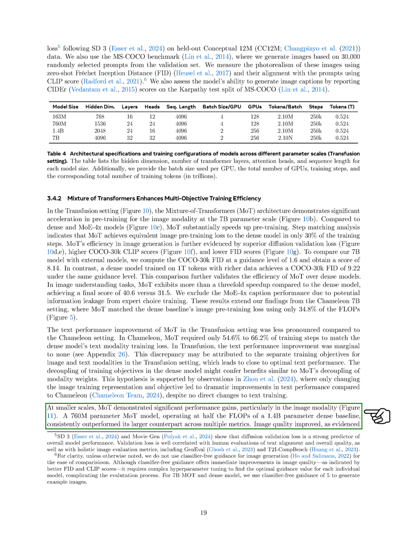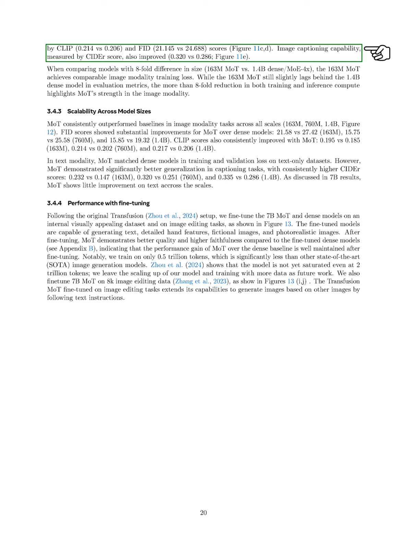At smaller scales, MO shows notable performance gains, especially in the image modality. A 760 million parameter MO model, operating at half the floating point operations of a 1.4 billion parameter dense baseline, consistently outperforms its larger counterpart across various metrics. Image quality improves, as indicated by CLIP and FID scores. The image captioning capability, measured by CIDEr score, also shows improvement.